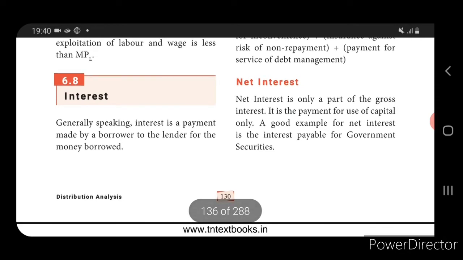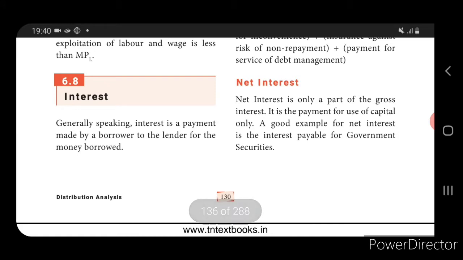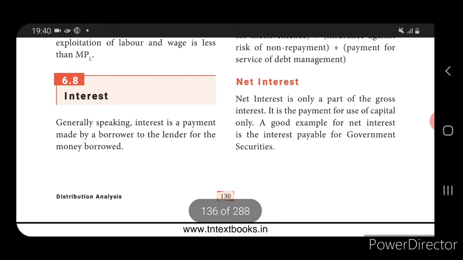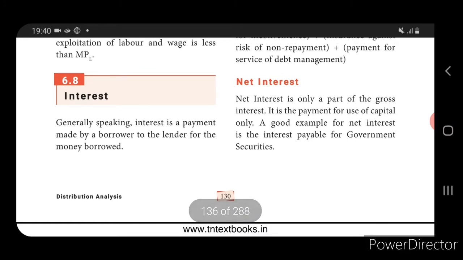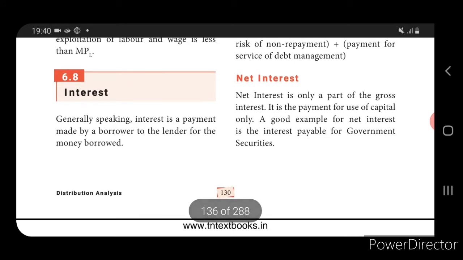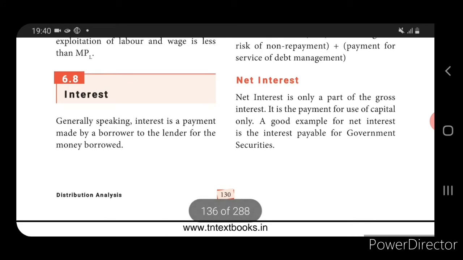The landlord receives rent, labor receives wages, capital receives interest, and organization receives profit. Then we saw two kinds of distribution: one is personal distribution, another one is functional distribution. Then we saw rent, the Ricardian theory of rent, where Ricardo explained the rent concept.